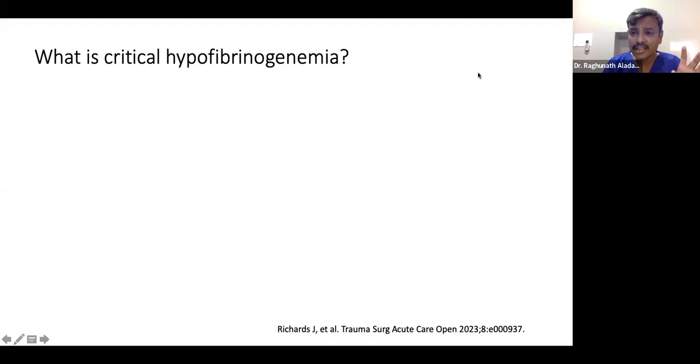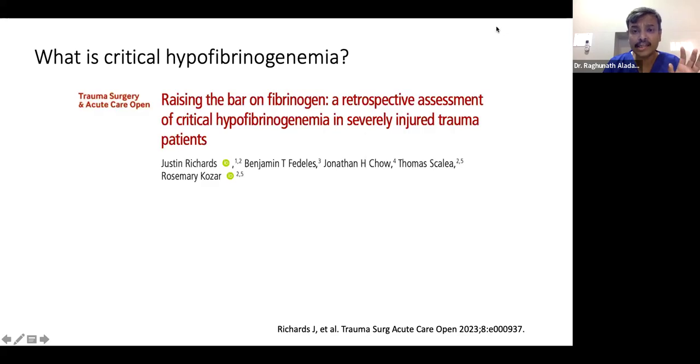Here we are missing one important point: if there is no documentation of hypofibrinogenemia, and we just give fibrinogen, it is not working out, or it doesn't reduce the pre-op or post-op blood loss. So we want to know the critical hypofibrinogenemia. This is an interesting study from 2023 by Richard, taken from trauma patients.